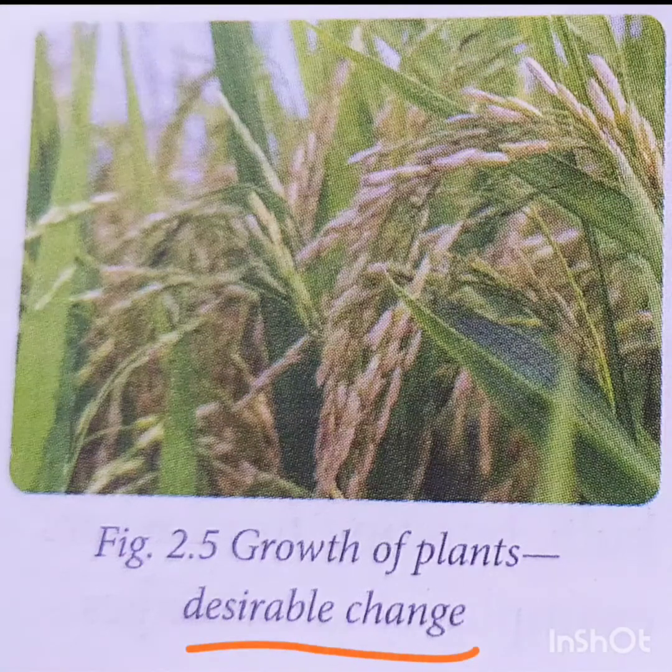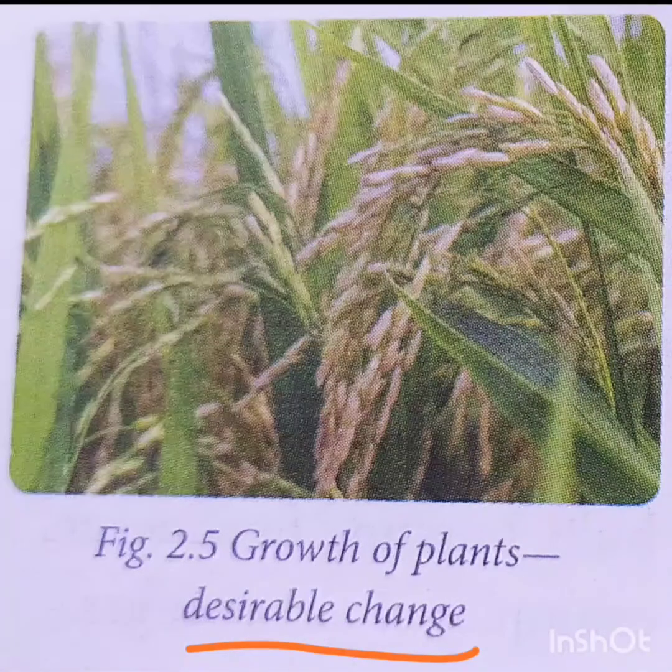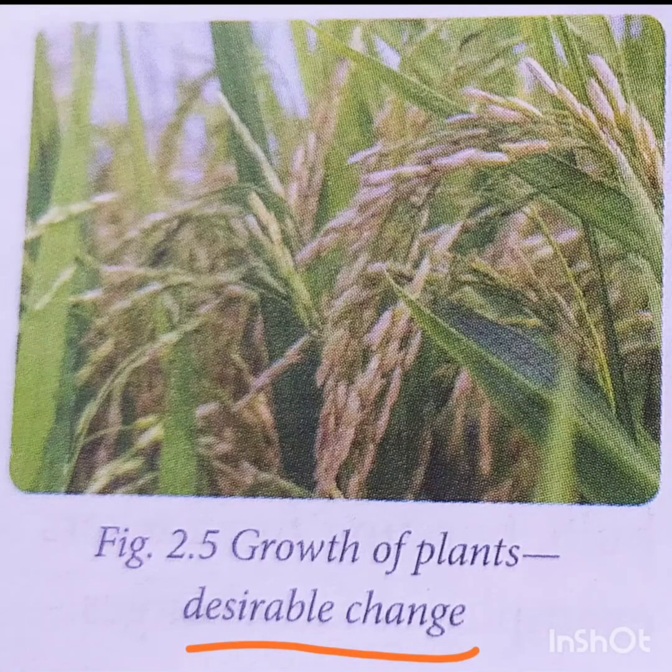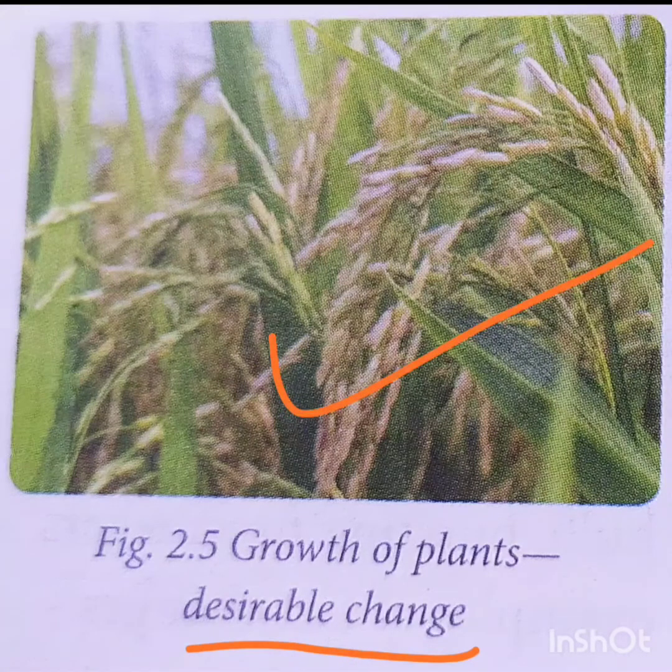Desirable changes. Changes that are useful to us are known as desirable changes. For example, changing of milk into curd, changing of cow dung and dead plants into manure, drying of the food grains, growth of plants, and burning of liquid petroleum gas, that is LPG, for cooking food are desirable changes.